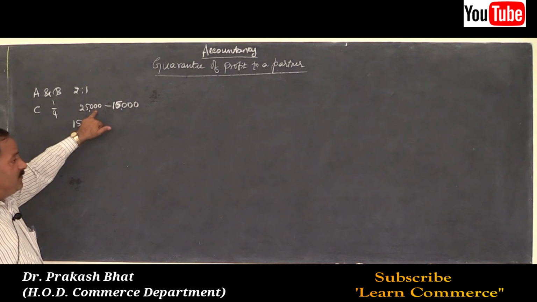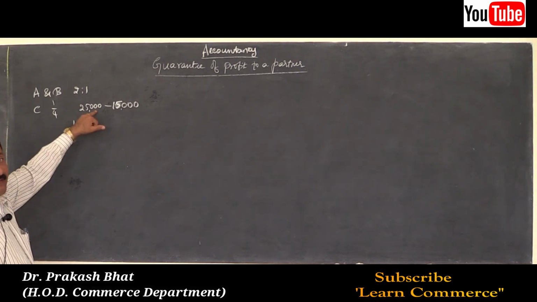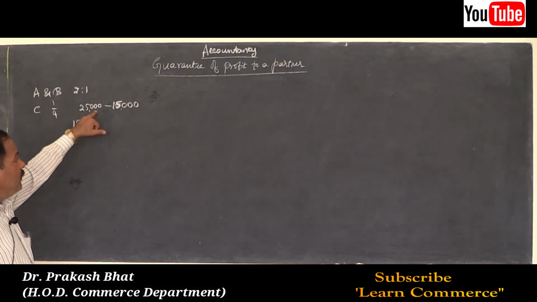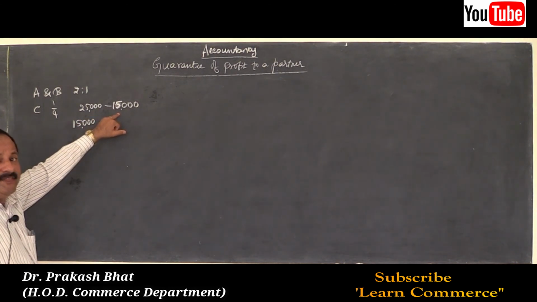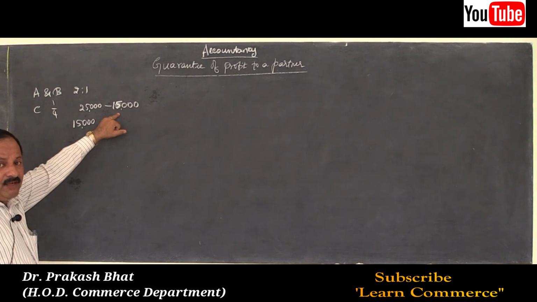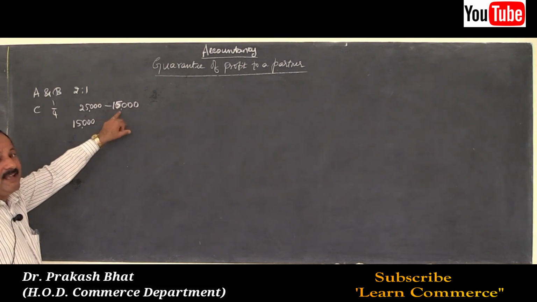Mr. C should get at least 25,000, so there is a deficiency of rupees 10,000 in Mr. C's account.